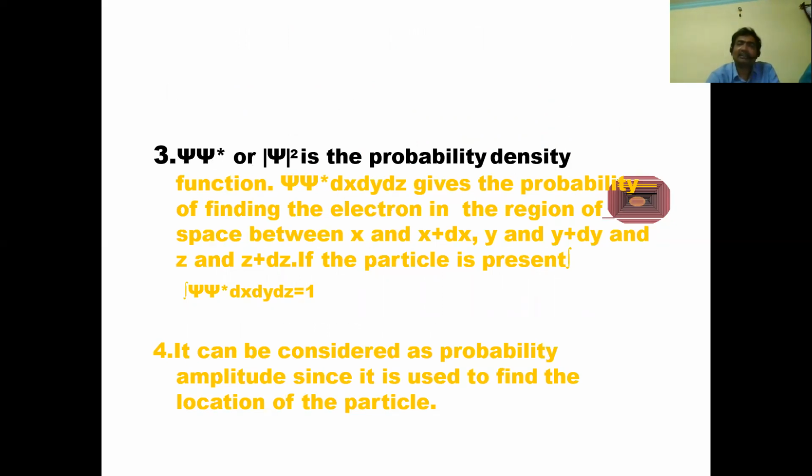If the particle is present, then we can write the integral of psi psi star dx dy dz equals 1. The fourth significance is that it can be considered as probability amplitude, since it is used to find the location of the particle. So these are the significances of the wave function.